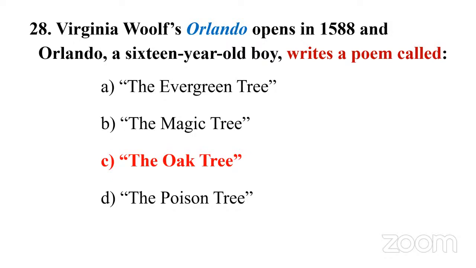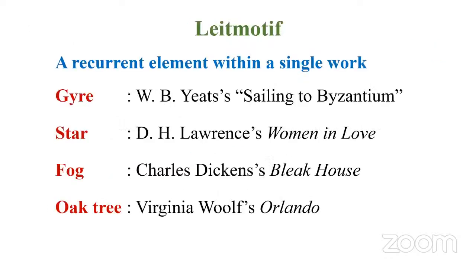So as I told you before, this time we got questions from modernist writers, their novels, their essays, or their philosophy. So next time we should also spend some time on modernist or modern literature. Okay, so let's look at this concept called leitmotif. Leitmotif is a critical term which means a recurrent element within a single work. Simply put, within a single work, there are predominant images or symbols, right?